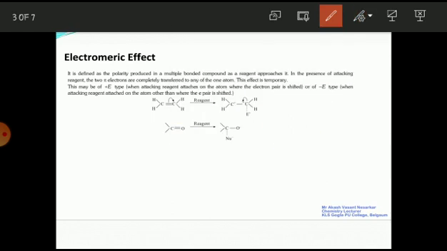This effect is a temporary effect, and it involves the shifting of pi electrons. So remember two things: in the positive electromeric effect, the attacking reagent attacks the atom which contains the charge, and in the negative electromeric effect, the attacking reagent attaches to the atom other than the atom which contains the charge. So this is a very simple electromeric effect.